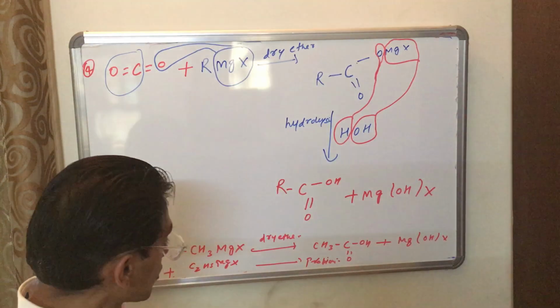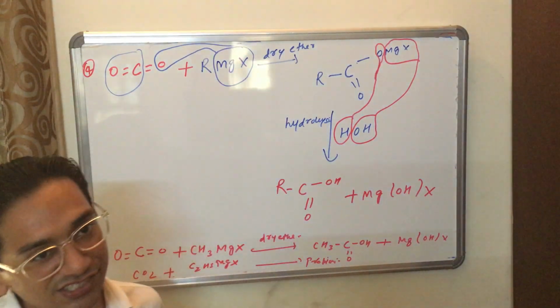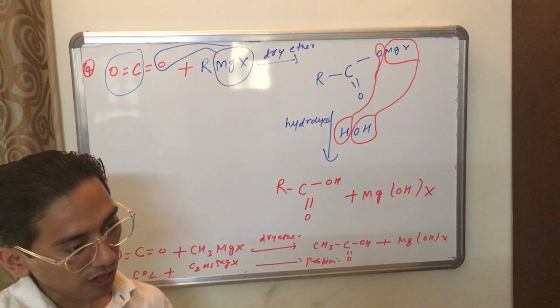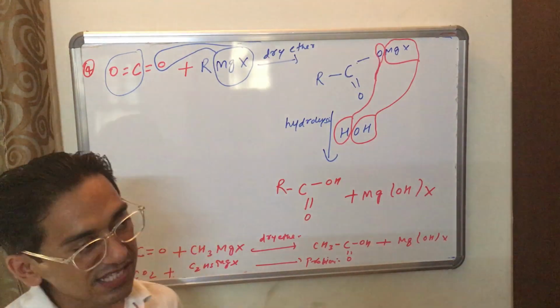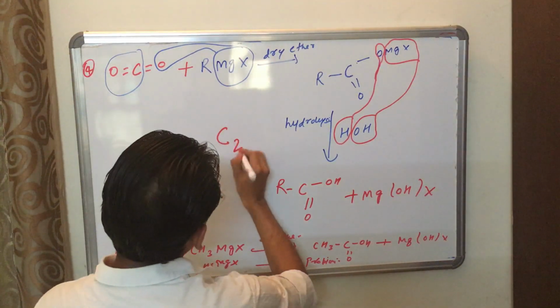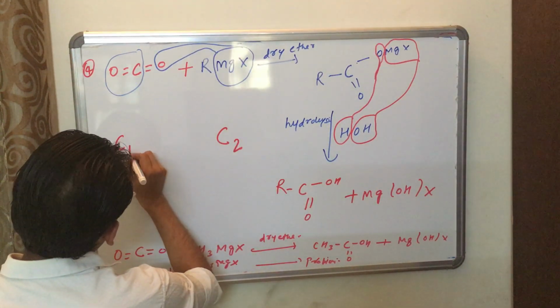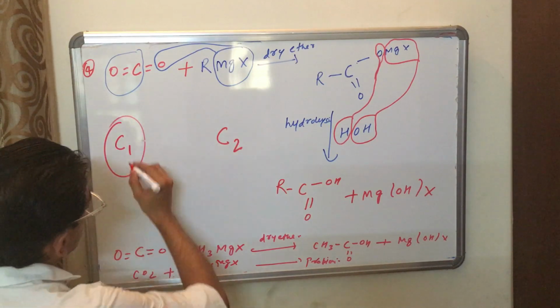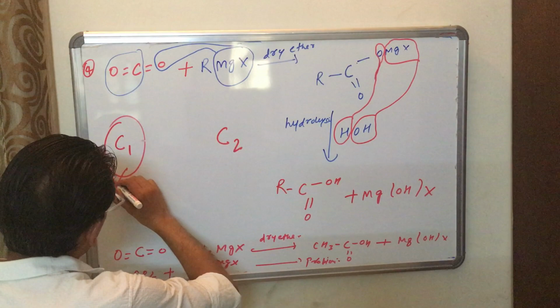So Grignard reagent is generally used for ascending the series. If you want a product with more carbons in comparison to the reactant, for a product of 2 carbon, the Grignard reagent used has a single carbon.